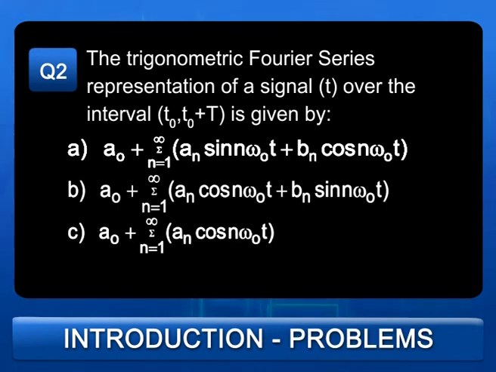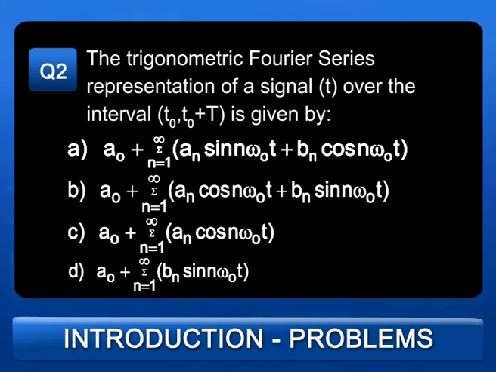The second question. The trigonometric Fourier series representation of a signal x of t over the interval t0 to t0 plus T is given by. The options are as follows. A: A0 plus summation n equals 1 to infinity an sin n omega naught t plus bn cos n omega naught t.